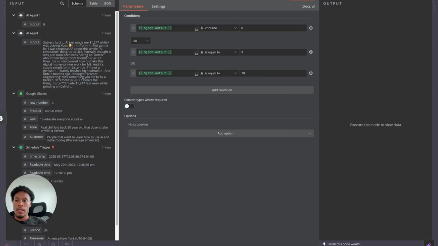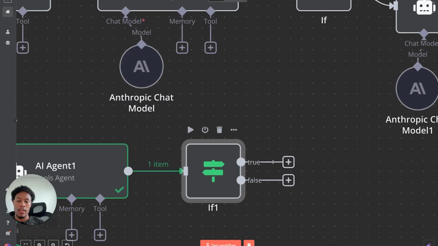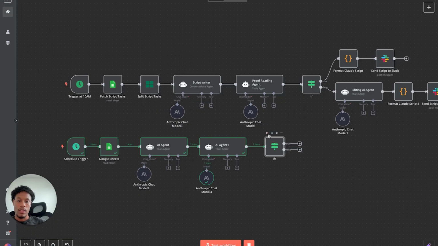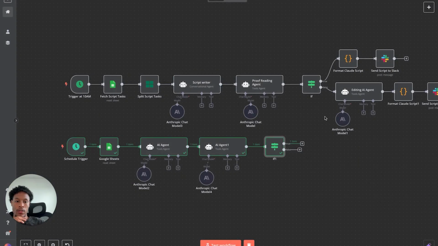The reason why we're doing this as well is it's the same if. So if it's 8, 9, and 10, we all know that it'll move through one pathway here. If it's anything lower, it'll move through another pathway. So let's go ahead and test it. Cool, it's true. So it's a 9, this triggered off. So now what we can do is we can just move through here.